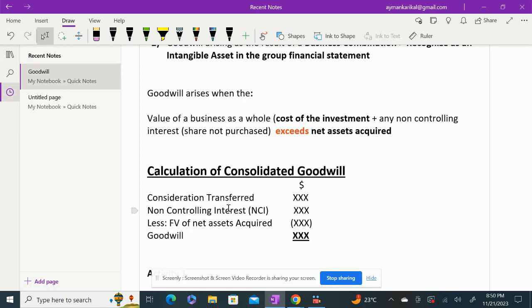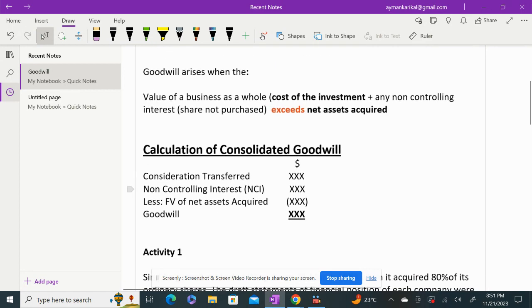As I told earlier, non-controlling interest can be valued as a proportion of the net asset acquired, okay, or you may use the fair value, okay. So depending on the question we have to calculate, we will look at the different calculations of NCI later, okay. Less fair value of net asset acquired.